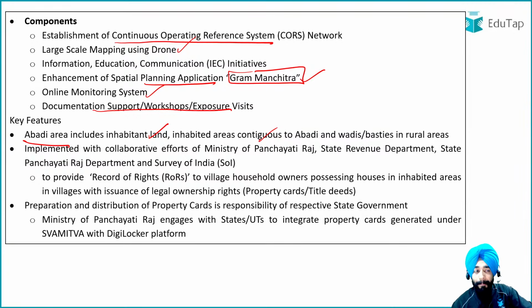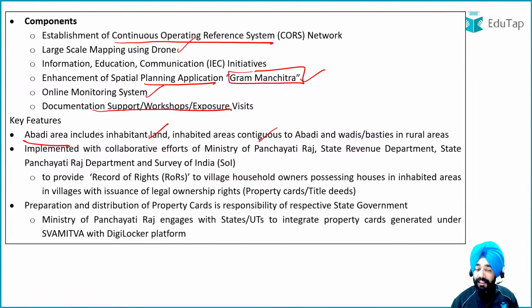Now comes a very important thing. You're talking about the documentation. The question is who is actually going to provide that specific document. Because if I'm saying that you are mapping my land, and after mapping my land you are going to say, okay guys, this is now your new land documentation, as per the mapping this is your land. Now the point is who is going to distribute those property cards? Survey of India has done the survey, Panchayati Raj has said we have to give this card, so who will give the card, who will give the property cards? That is actually the responsibility of the state government. That is important. So it's a central government scheme, which means it is 100% funded by the central government.